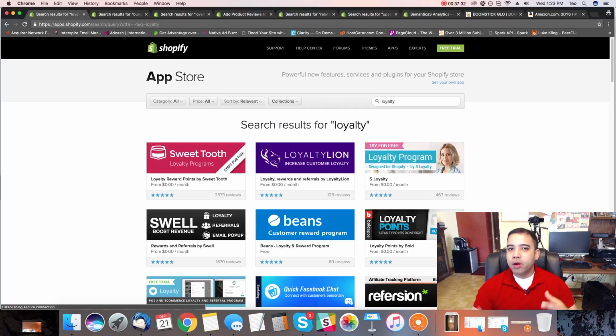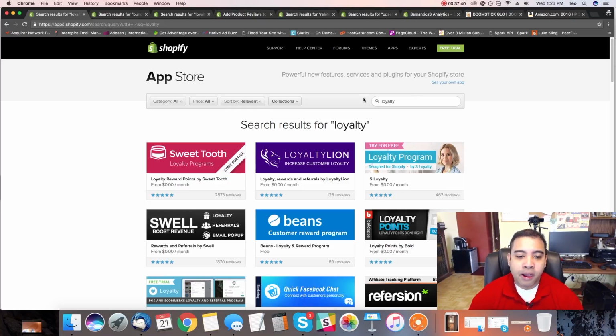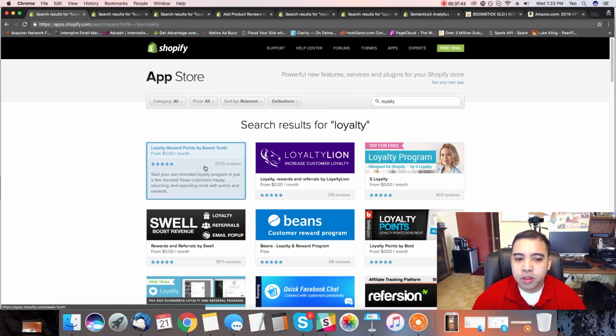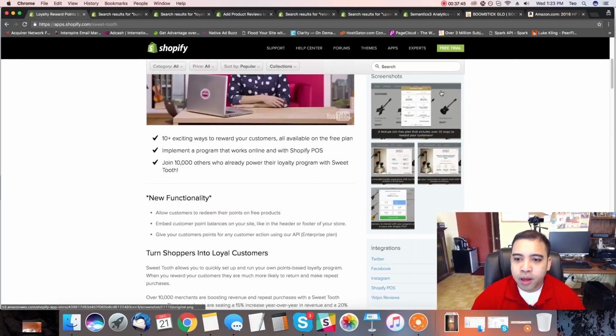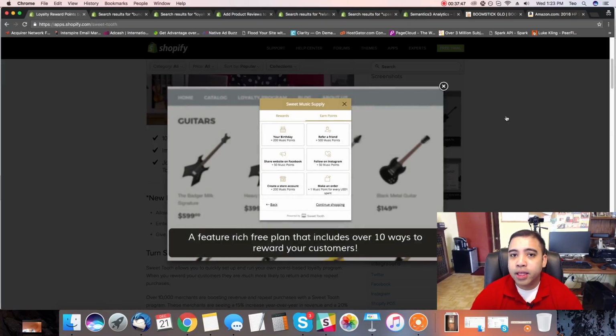It's something like if you were to go to a store or get a haircut, you have these punch cards, and after like 10 visits, you get a free visit. The same thing as you were to do on your Shopify store. Okay, there's one here called Sweet Tooth, and with Sweet Tooth you can create these loyalty programs.